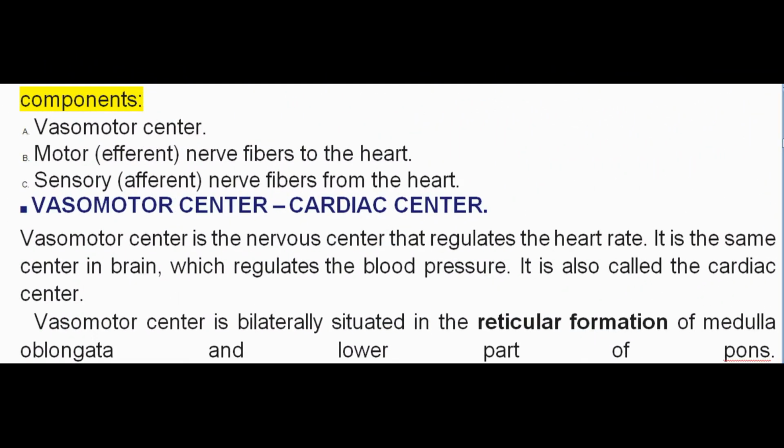motor, efferent, nerve fibers to the heart, and sensory, afferent, nerve fibers from the heart. Vasomotor center, cardiac center. Vasomotor center is the nervous center that regulates the heart rate. It is the same center in brain, which regulates the blood pressure. It is also called the cardiac center. Vasomotor center is bilaterally situated in the reticular formation of medulla oblongata and lower part of pons.